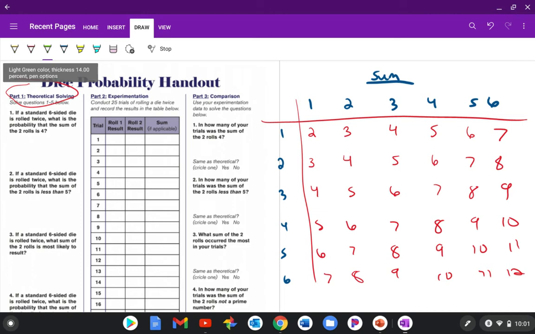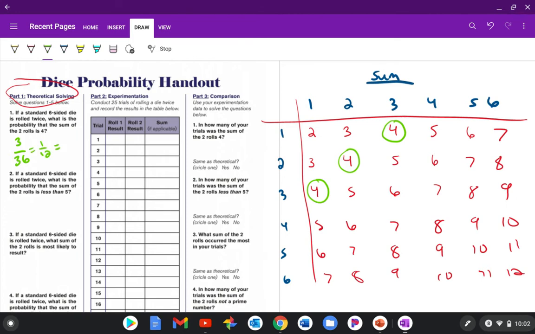All right. So what we're going to do is look at our table and find all of the places where we can roll 2 dice and get a 4. Well, it turns out there's only 3 of them, right? There's 3 4s in there. So that's going to be 3 out of 36. You could also actually even just reduce this. This would be 1 out of 12.